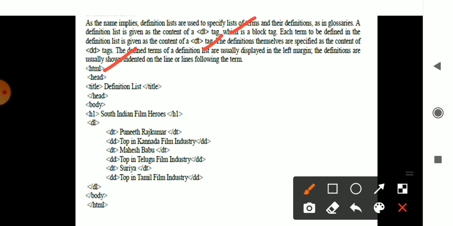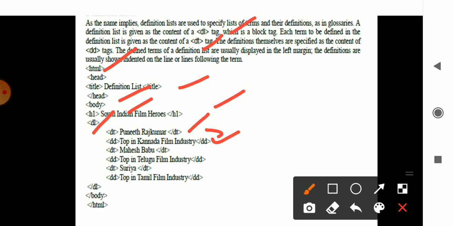So HTML, head, title is definition list, then head close, body, then H1 in the heading South Indian film heroes. Okay, so one of the heroes in the definition list is Puneeth Rajkumar, which is specified as DT. Then for that hero a definition is given, top in Kannada film industry.